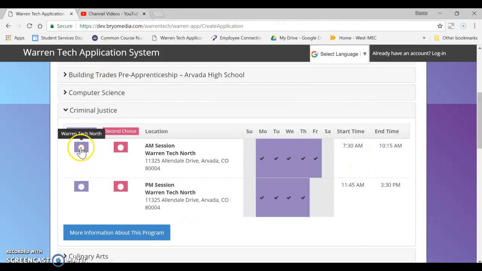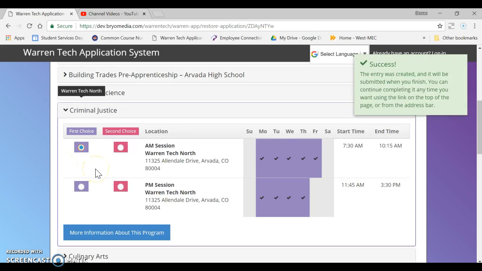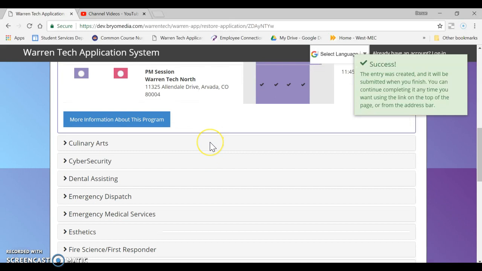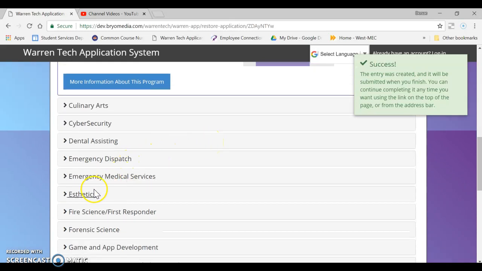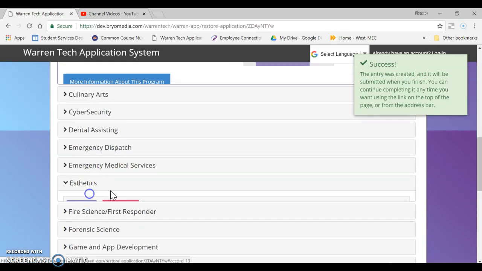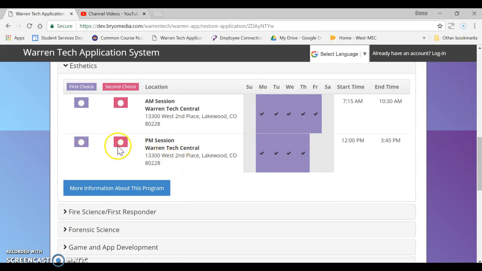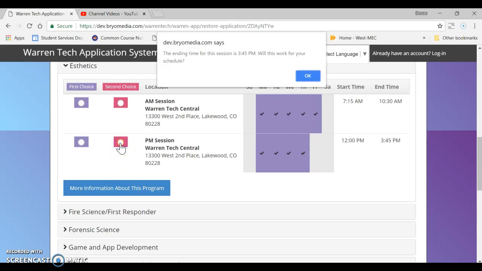Okay, so let's say the student wants to apply for their first choice to criminal justice in the morning, and so that was successful. And then let's say they want a second choice and they want to do aesthetics in the afternoon. So again, the second choice is optional. If students only want to choose one program, that's great. If they do want that option for a second choice, they do have that.